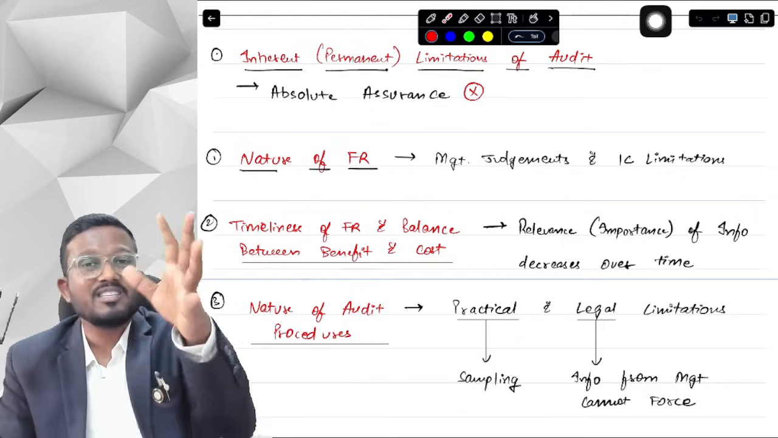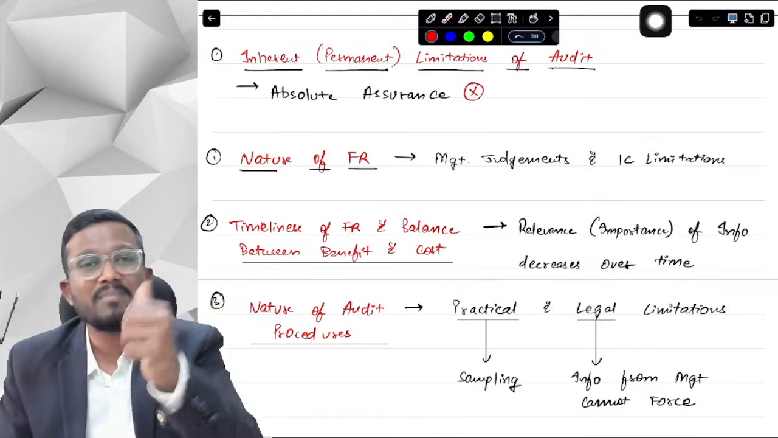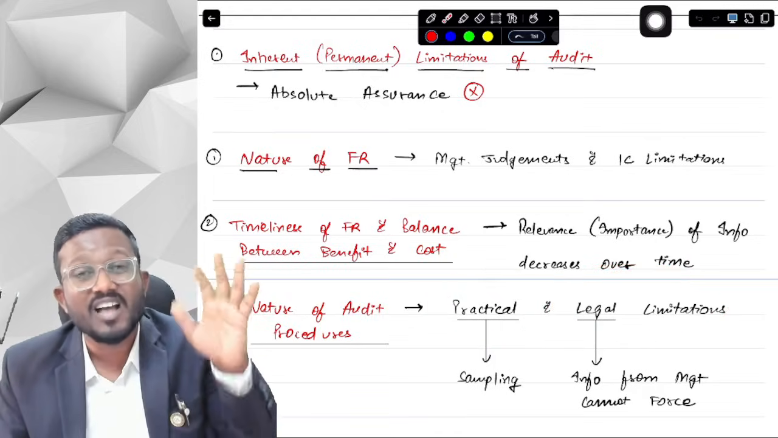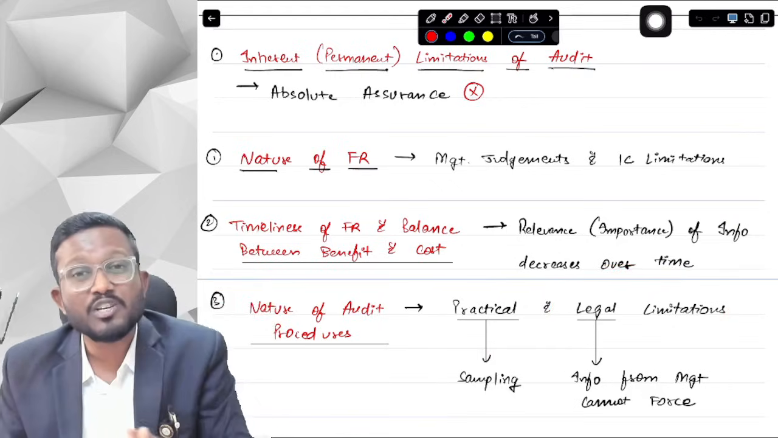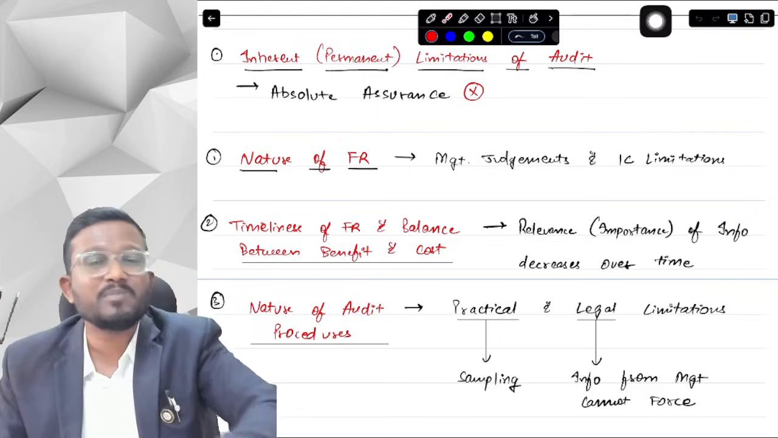Third is our audit procedures. The nature of audit procedures itself has its own limitation. There are practical and legal limitations due to audit. What is a practical limitation? I cannot test all the transactions. I will have to do sampling. What is the legal limitation? If the management does not provide me complete information, I cannot force management to provide me information.